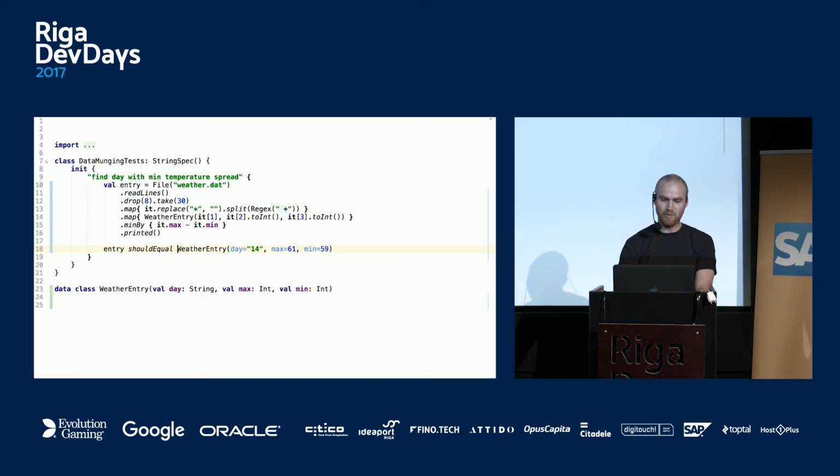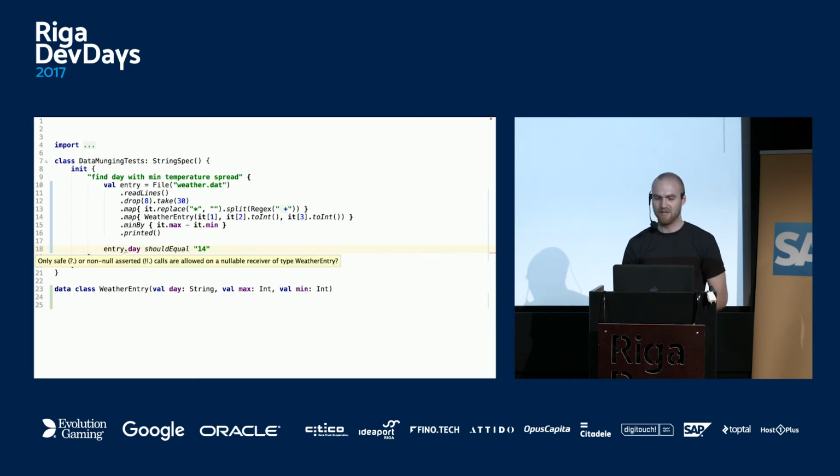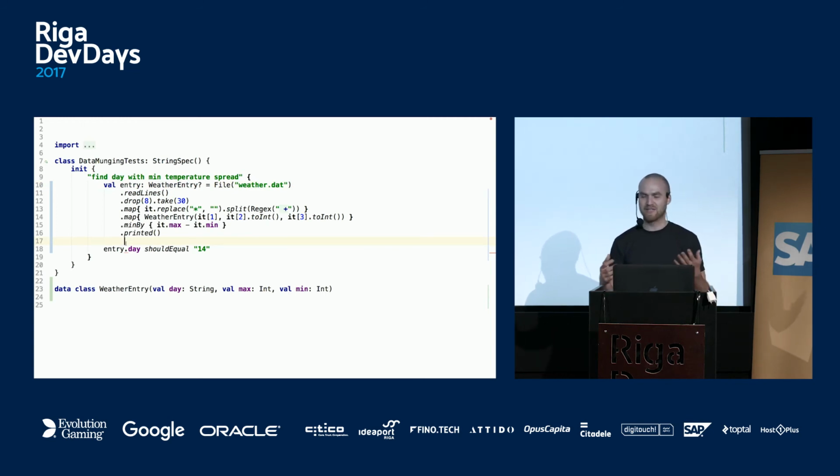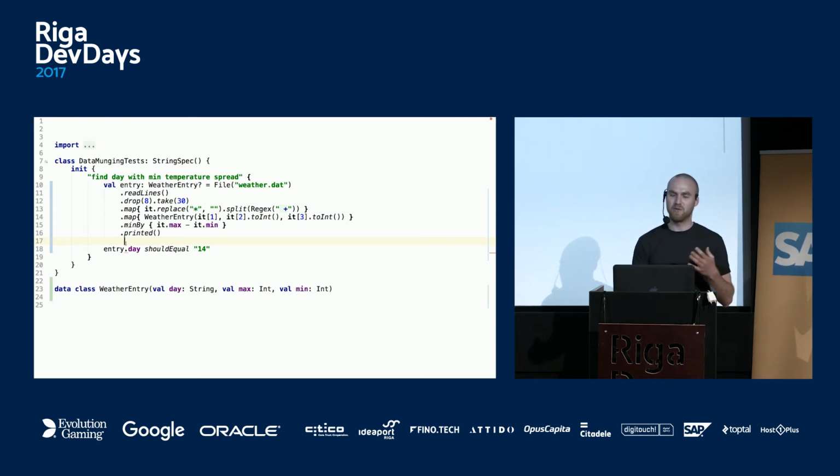Arguably we are asserting too much here, because we were asked just about the day. So maybe it should be entry.day, but the IDE is now not happy. To understand why, we should specify the type here explicitly. You might now notice there's a question mark. We had just a normal class, but now we have a question mark, and this is because this type is nullable. By default, Kotlin types cannot contain nulls at all. If you want to tell the compiler it can be null, you have to add a question mark.